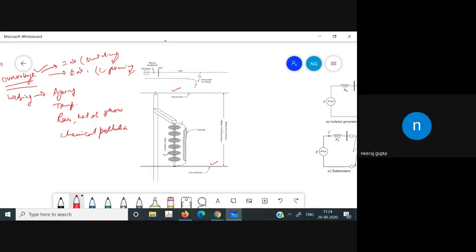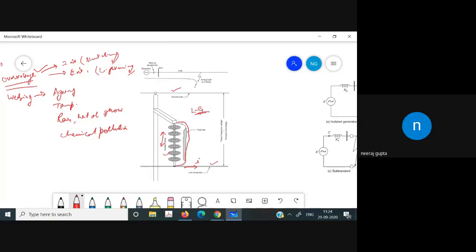So what happens is that this is the line conductor. Current is flowing through this conductor. Because of the ionization of this path, the insulator will not oppose it, and the current will flow from this path to the ground wire. And as a result, what are we getting?